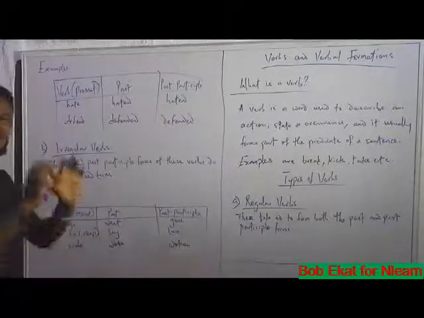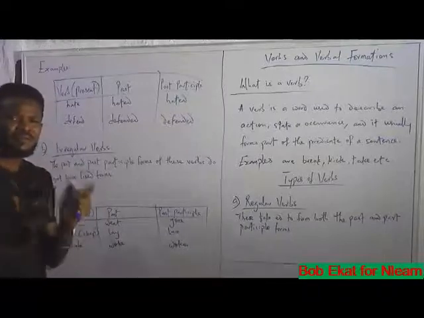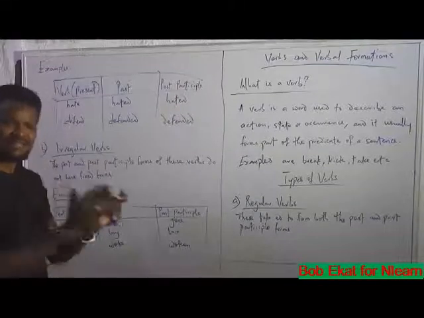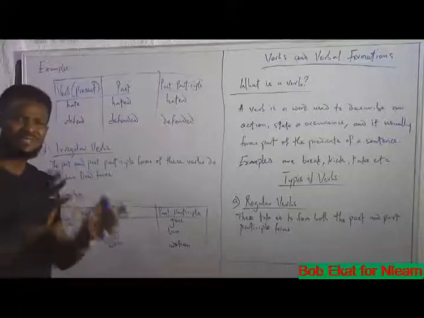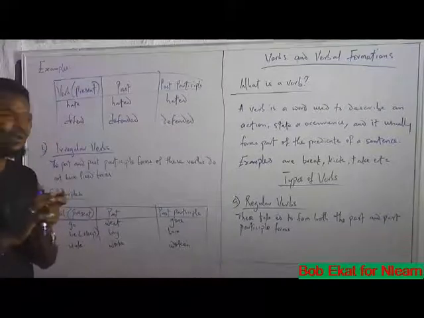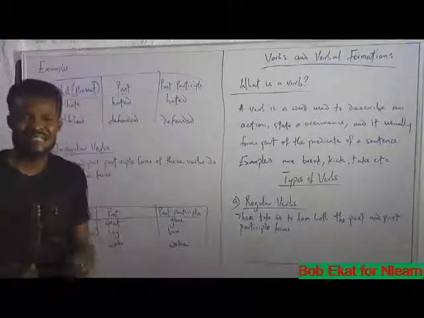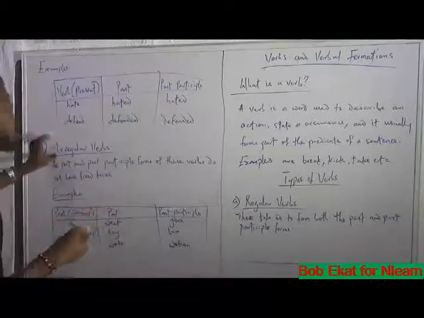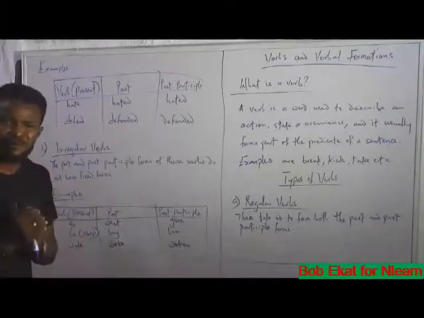Moving on. Secondly, we have the irregular verbs. For irregular verbs, there are no specific forms to achieve the past or past participle forms. There are no specific nature. The words can change. They are unlike regular verbs where all you need to do is add ed and you have past and past participle. For the irregular verbs, those words can change dramatically and you wonder how come.